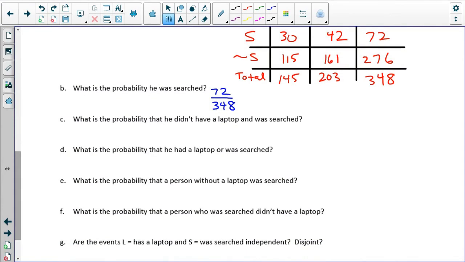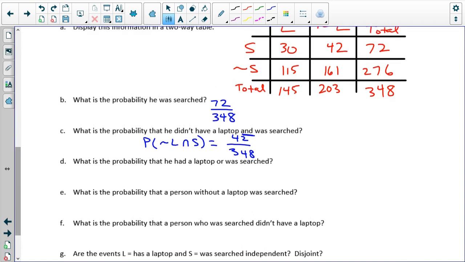What's the probability that the person that was randomly selected didn't have a laptop and was searched? So this is an and probability. So the probability of no laptop and searched. So we have 348 people, and if we look at not having a laptop and being searched, there were 42 of those.